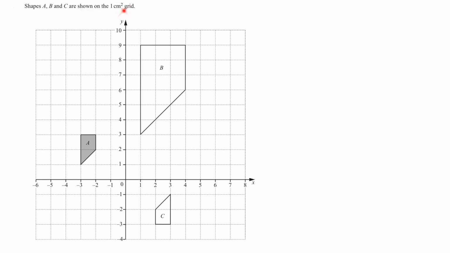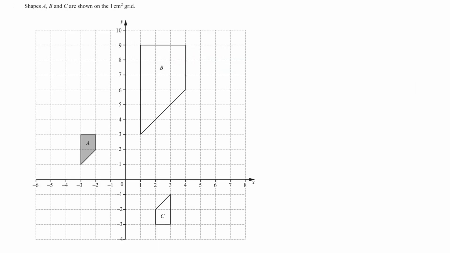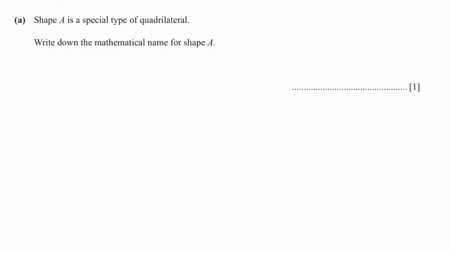Question number 2. Shapes A, B, and C are shown on a 1 square centimeter grid. Let's read the first part of the question. A. Shape A is a special type of quadrilateral. Write down the mathematical name for shape A. Shape A is a trapezium.